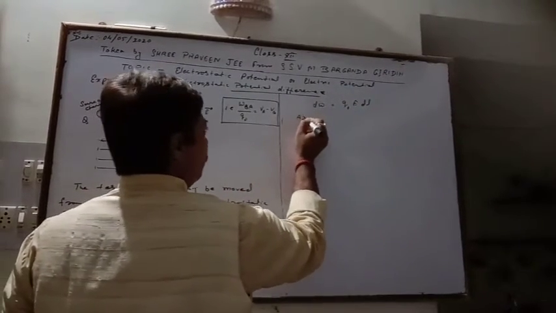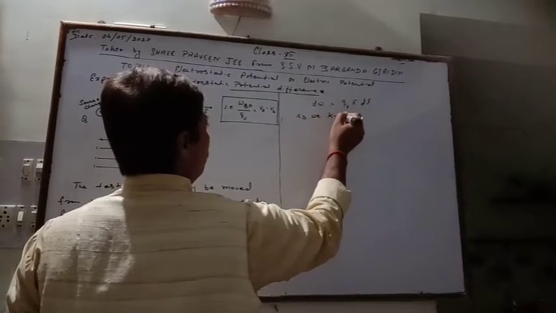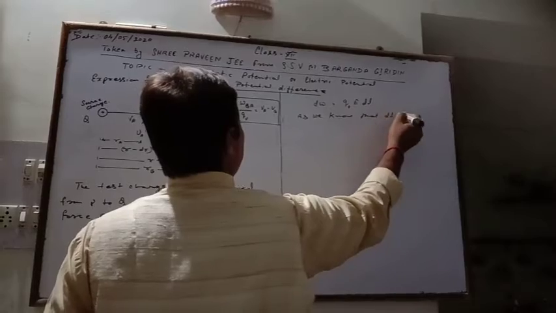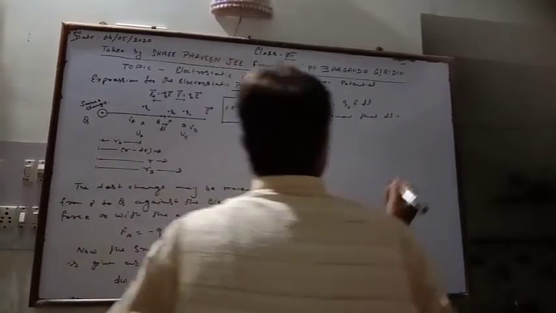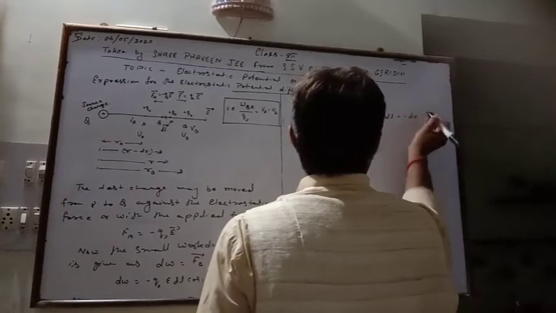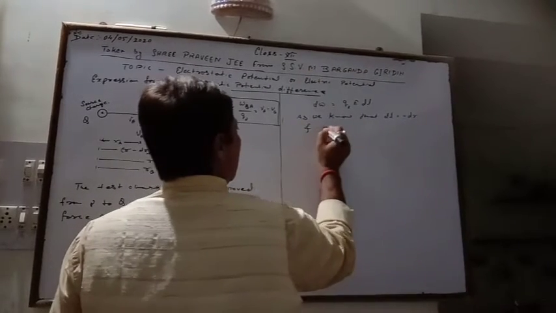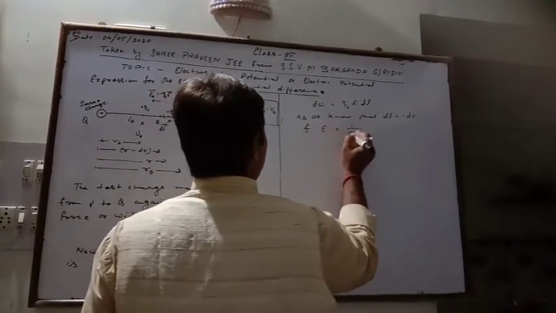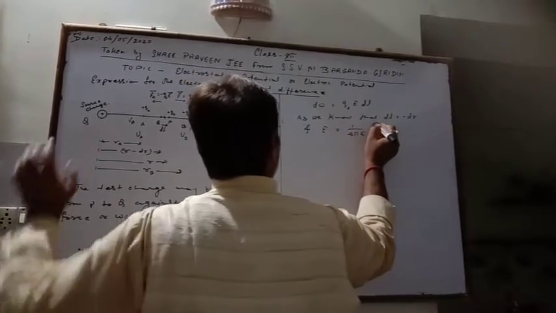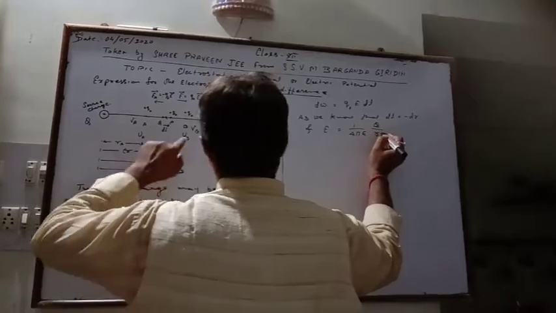As we know, dl is the small reduction in the position R, that is minus dr, and the electric field E is expressed as 1 by 4 pi epsilon naught times the source charge q by r square.